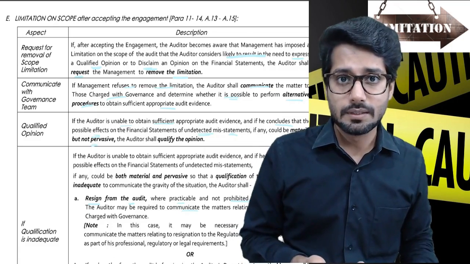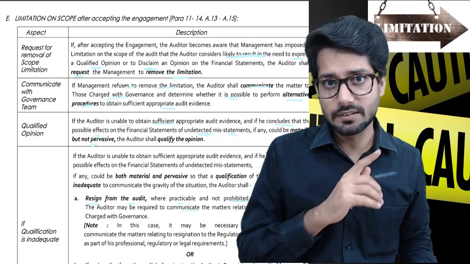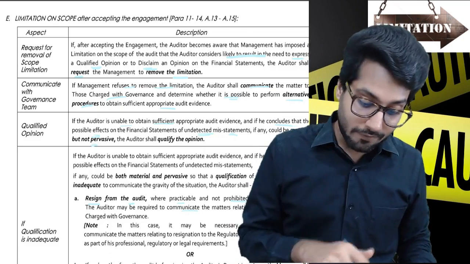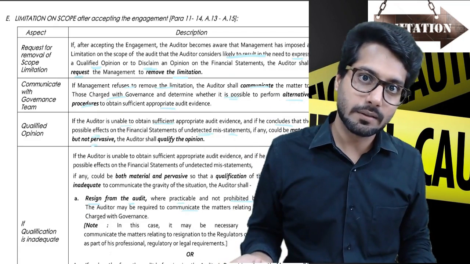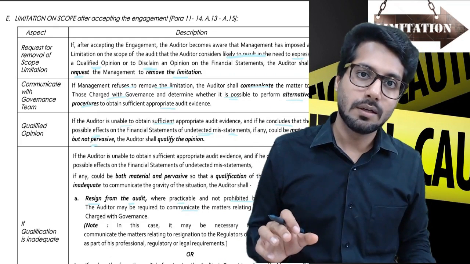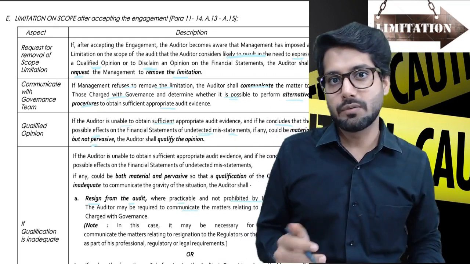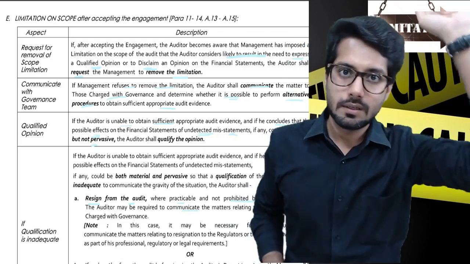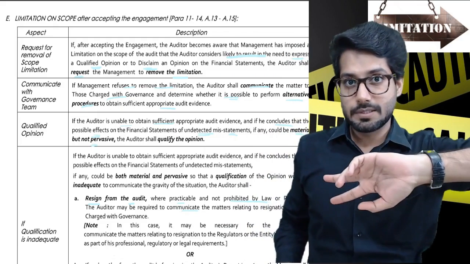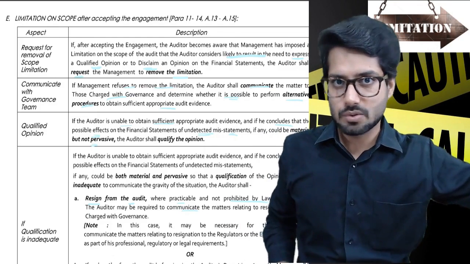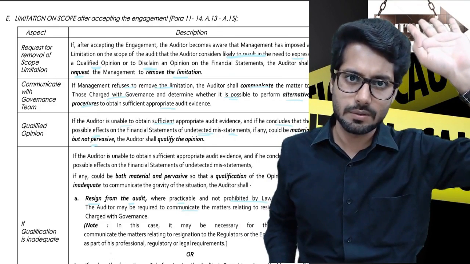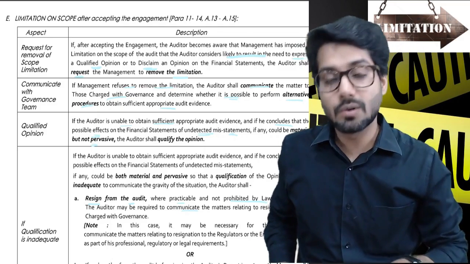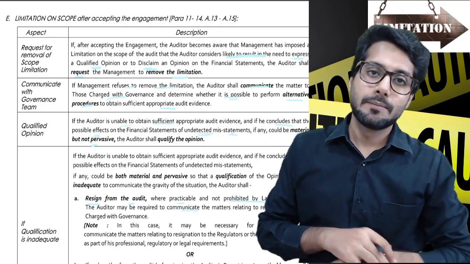Reducing the scope, terms of audit engagement changing. That is a different thing. This is scope limited after accepting the engagement. That is, they are putting a limit on the audit procedures that we want to conduct. Now, if you remember, they told us in the beginning that they would not allow us to check a specific debtor or a specific stock. We did not accept the audit engagement on those terms. Now, while conducting the audit, they are stopping us from checking it.